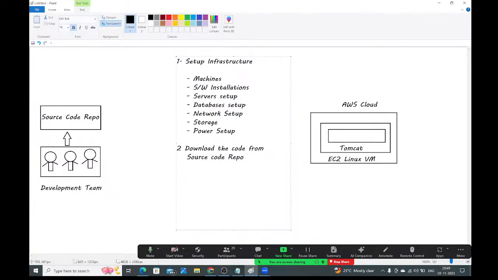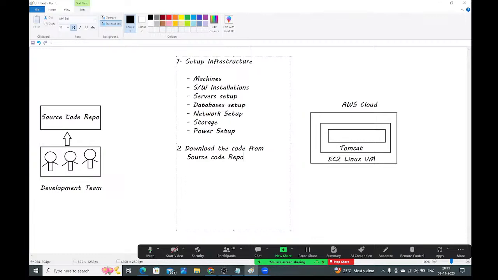Source code repo, guys. We need to download the code from the source code repository. Okay, so after downloading the code, are you going to deploy that code directly into the server, guys? No, guys. The code which developers have uploaded in the source code repository is in a high level language. Our computer, our system can't understand that high level language, guys.